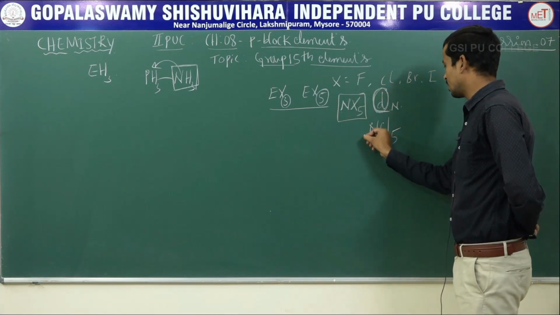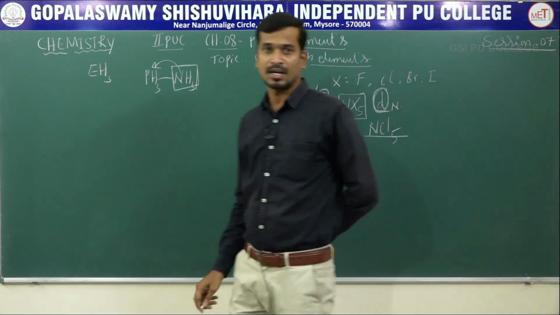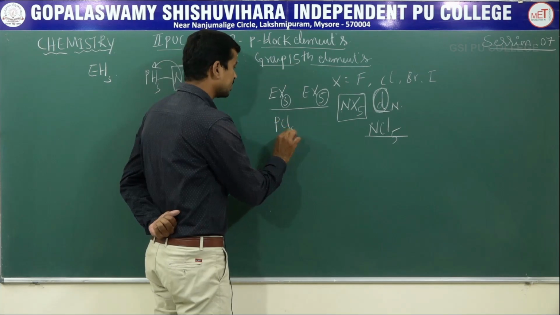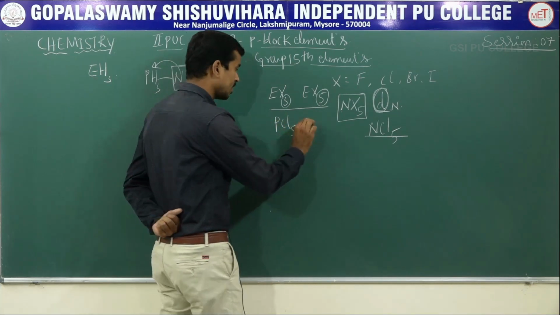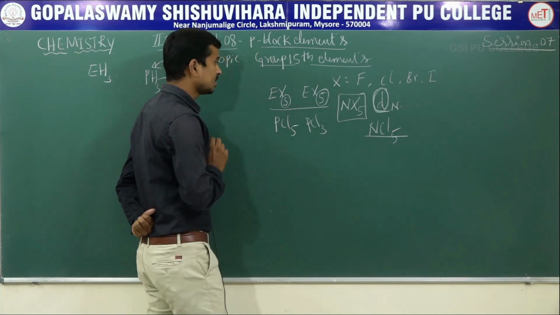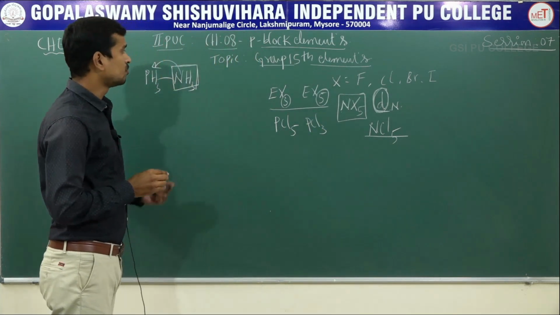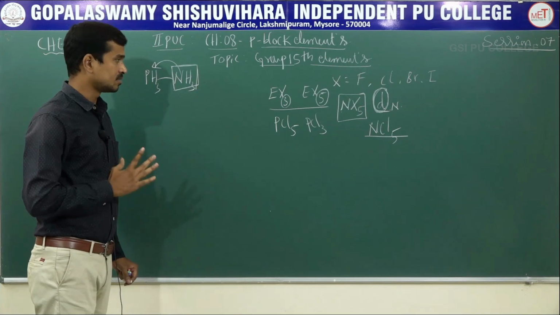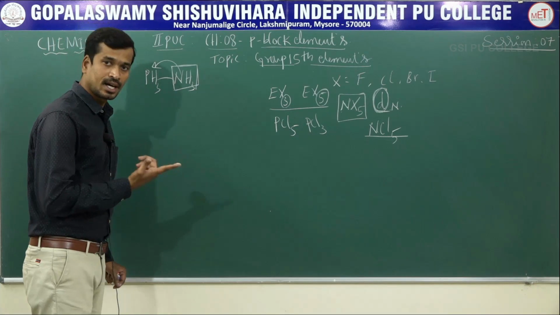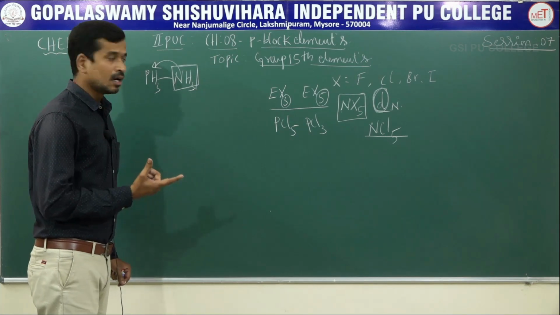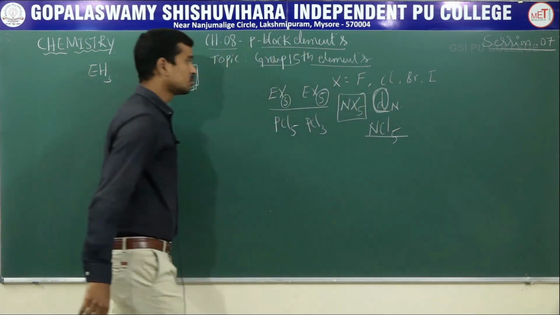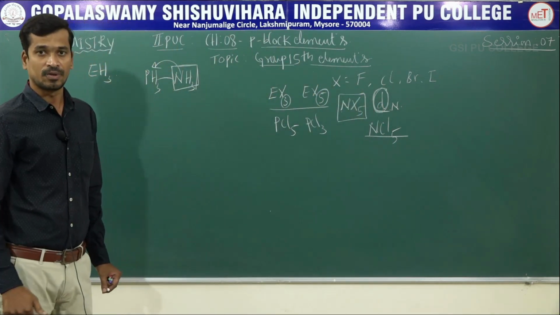That is the reason nitrogen does not form pentahalides, but phosphorus forms both pentahalides of the type PCl5 and trihalides of the type PCl3. This is the reaction of group 15 elements with halogens to form halides of the type EX3 and EX5, trihalides and pentahalides. Out of the pentahalides, nitrogen does not form pentahalide due to absence of d orbital in the valence shell.